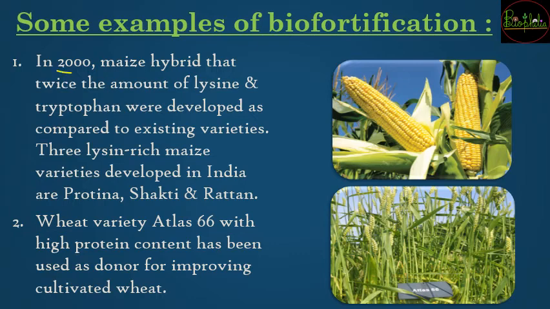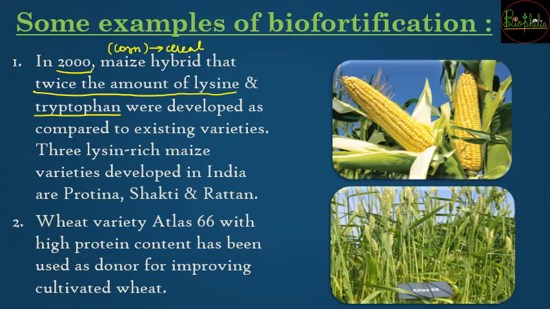So around the 2000s, the maize, that was the corn, so corn का hybrid बनाया गया था which was having twice the amount of lysine and tryptophan. So lysine and tryptophan, that is cereal. So corn क्या है? Corn is going to be a cereal crop which is going to be biofortified by the amino acids lysine and tryptophan.